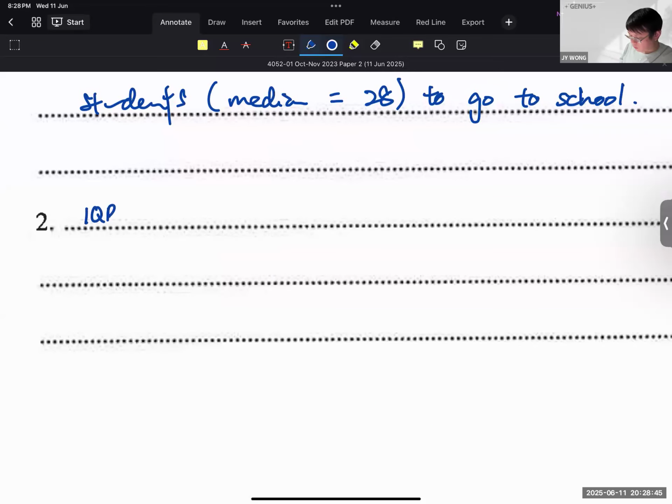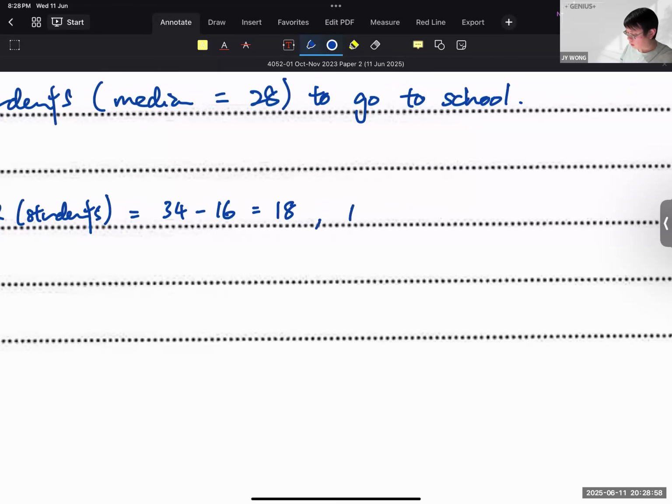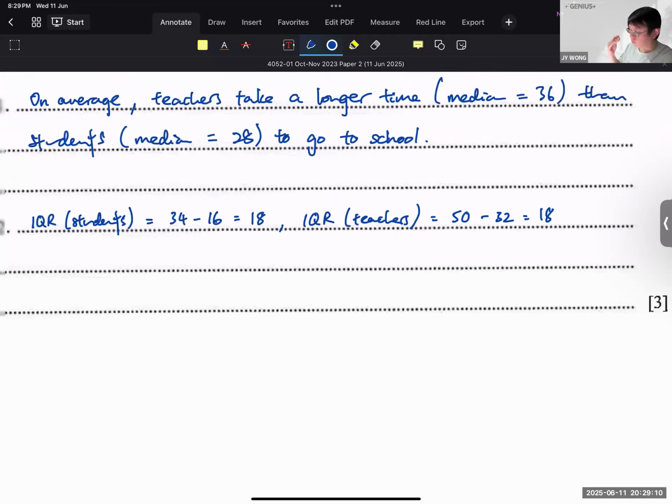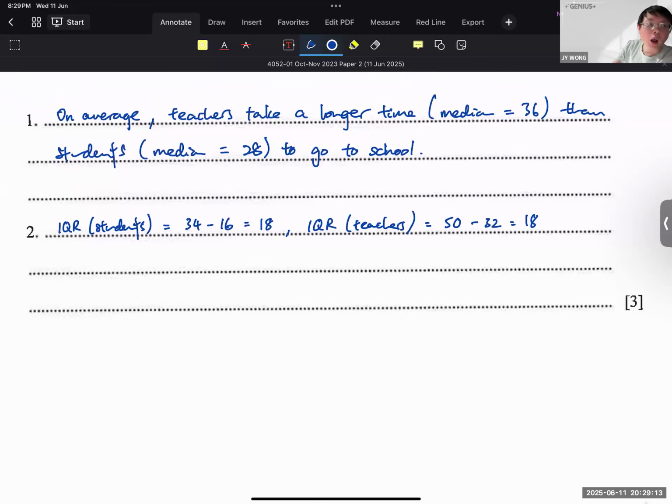So IQR for students equal to 34 minus 16 to give me 18. And IQR for teachers is 50 minus 32 to give me 18 as well. So that finding the IQR gives you 1 mark.